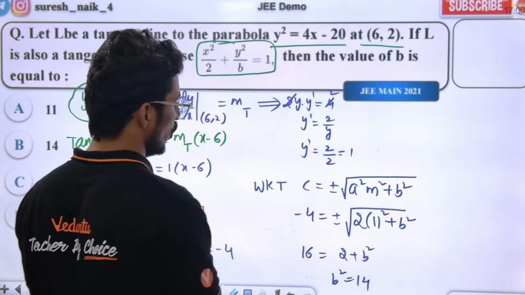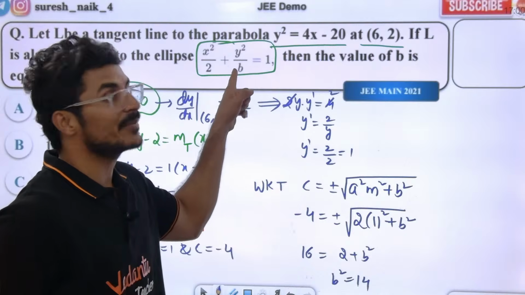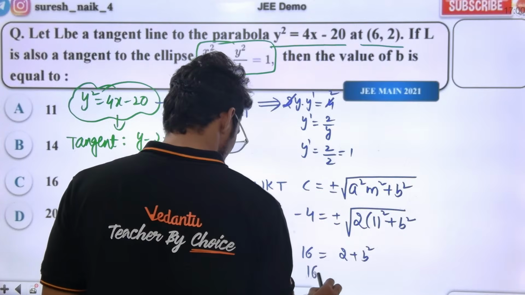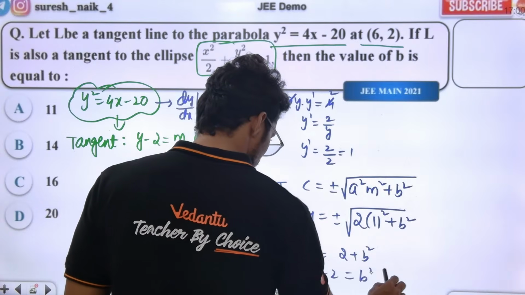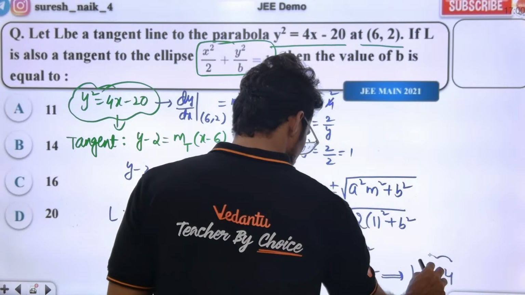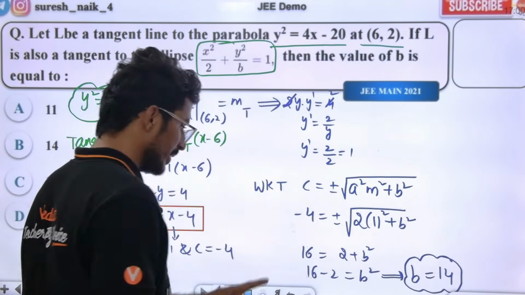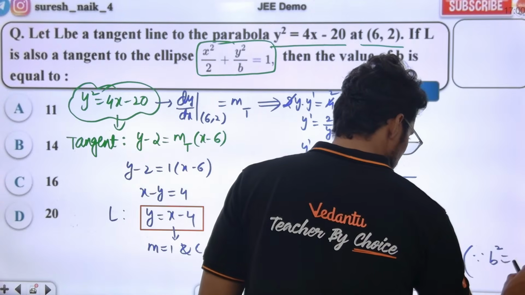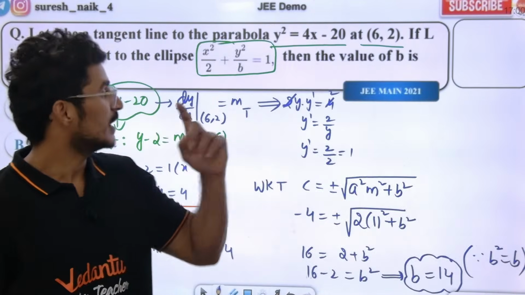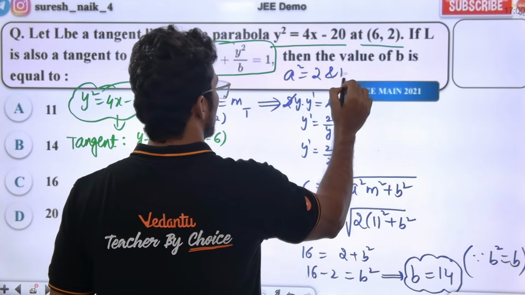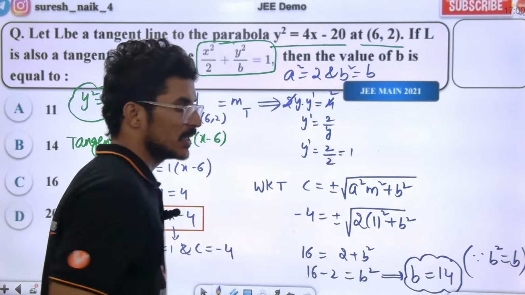Oh my goodness, b square value is b here. Since b square is equal to b, b value is 14. A square is equal to 2 and b square is equal to b, as given. So be careful here.